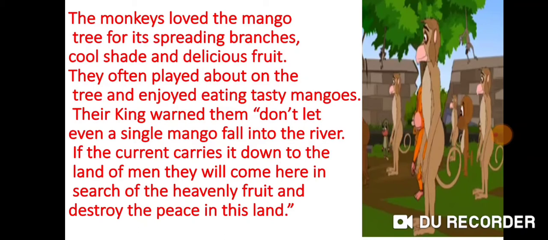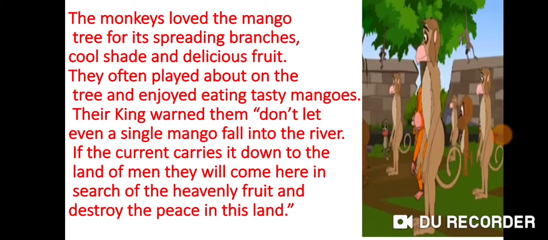So, this monkey king, he was very smart, intelligent. What did he do? When he saw all the monkeys jumping and playing on the tree, he called for a short meeting with them and he told them, be very careful of the fruit of this particular tree.